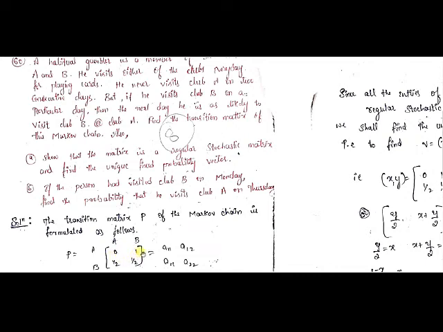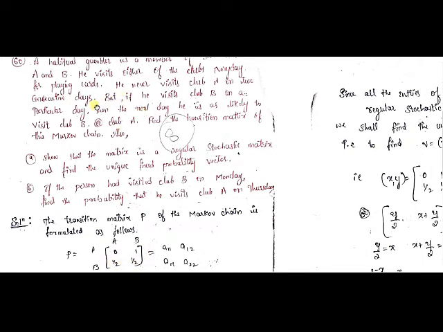So this is a row we have constructed. Now if you analyze the conditions for the stochastic matrix, what is the condition? The elements must be non-negative and the sum must give you 1. See, these two are non-negative and the sum will give you 1: 0 plus 1 is equal to 1. Okay, now we'll come to the second row.